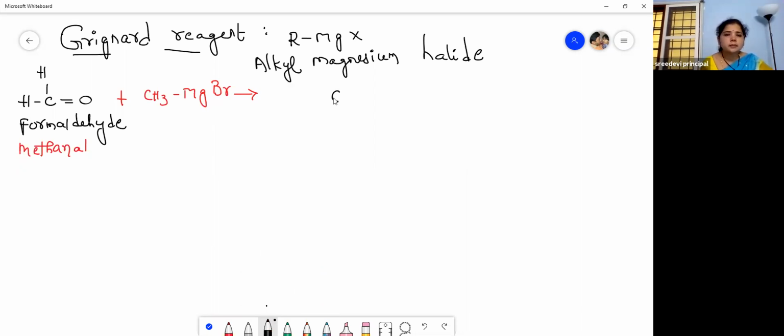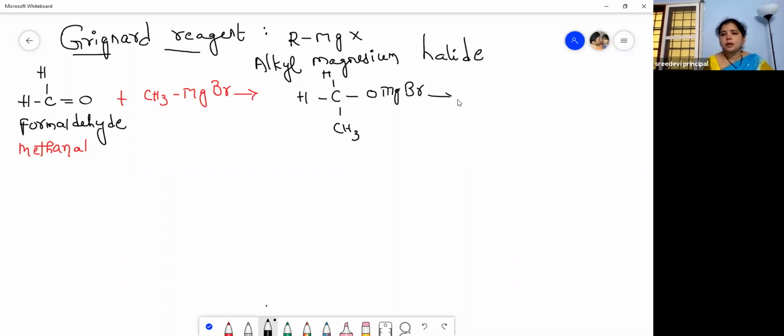You take this carbon atom of the aldehyde, and take this methyl group of the Grignard's reagent and add it here. CH3, and you add the oxygen with magnesium bromide. Finish.